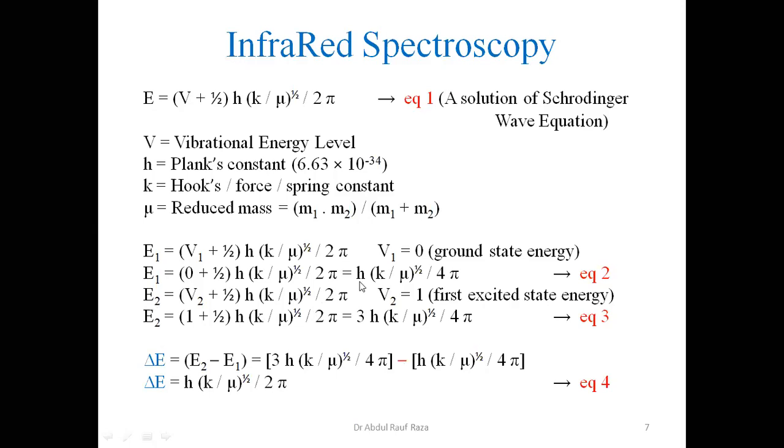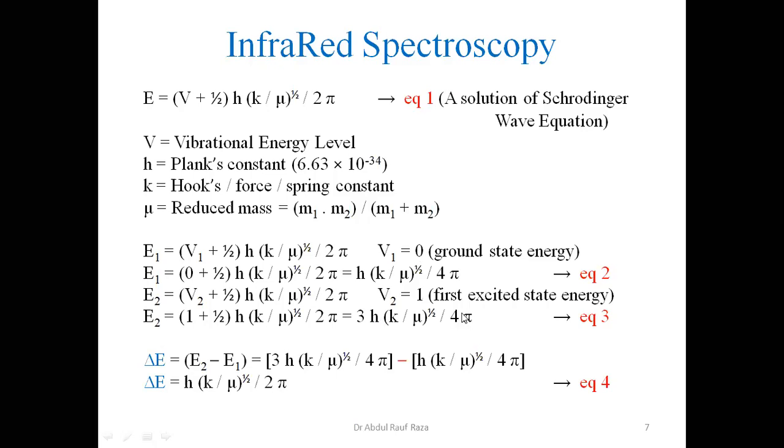So E1 is this value, we have come to know. Equation number 2 is remodified. E2 is definitely the energy of the second higher energy level. So this is V2 definitely. V2 we are saying is the next higher energy level. It was 0, so it shall be first. So we shall have 1 plus half here. When we have 1 plus half, it is 1 and half is 3 by 2. So it shall be 3h, this factor, divided by 2 into 2 pi, which shall be 4 pi.